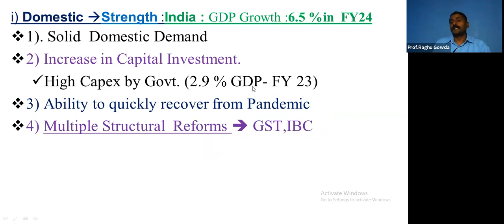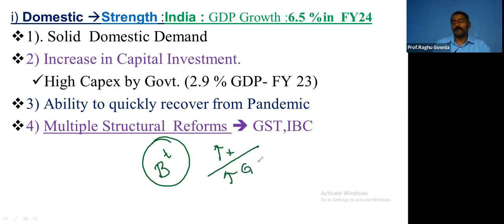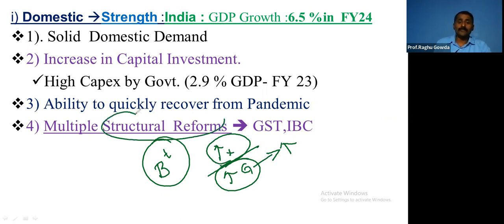Multiple structural reforms like GST and IBC have increased the tax collection. The tax collection is buoyant. What is the meaning of buoyant tax collection? The increase in taxes is more than the increase in the GDP. Because if GDP increases, definitely taxes will increase proportionally. But the increase in tax collection is greater than the increase in GDP growth. So this shows these things are because of structural reforms like GST and also IBC.